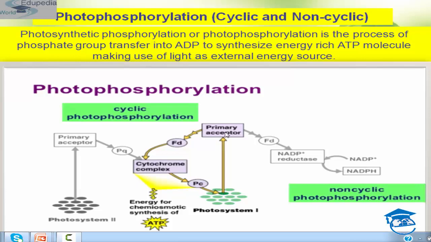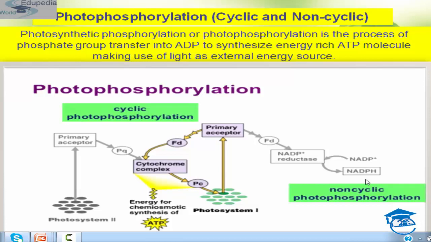Then it is received by the ferredoxin. Ferredoxin transfers these electrons to the coenzyme NADP plus reductase. NADP retains these electrons and thus gets reduced. That's why its name is NADP plus reductase. Then it gets reduced from NADP plus to NADPH. So this way it takes place.